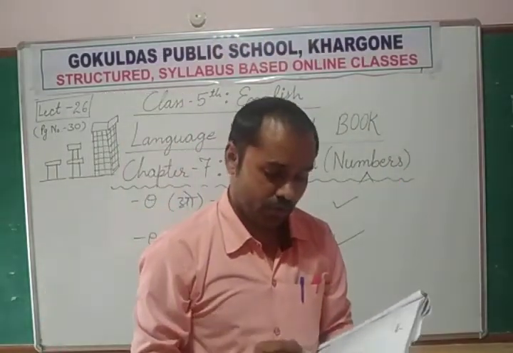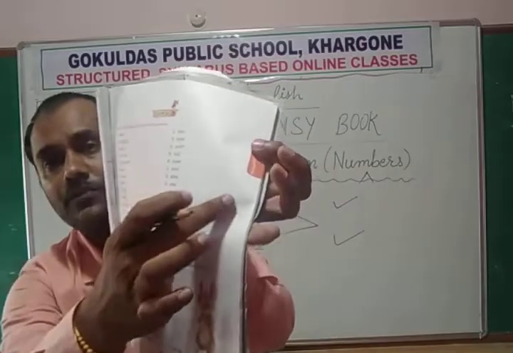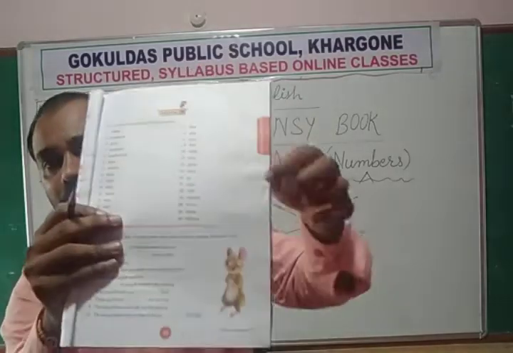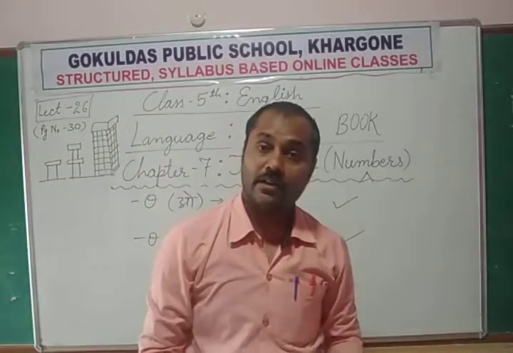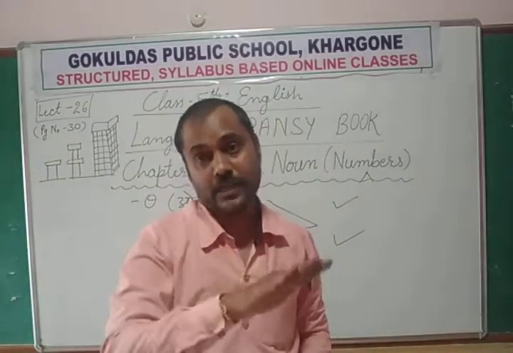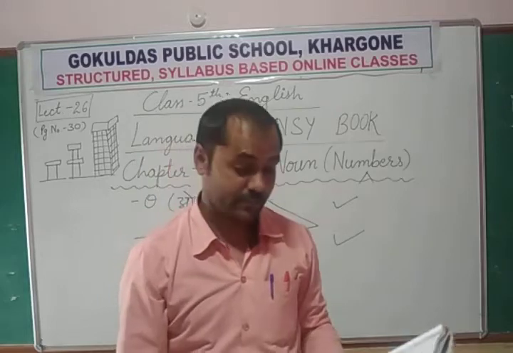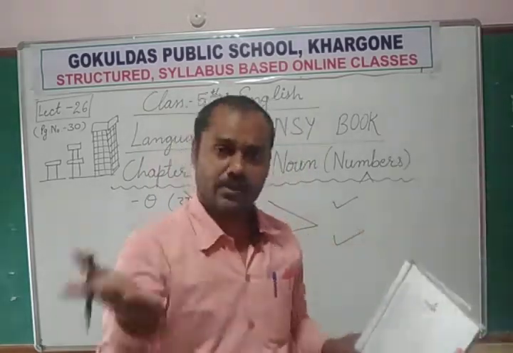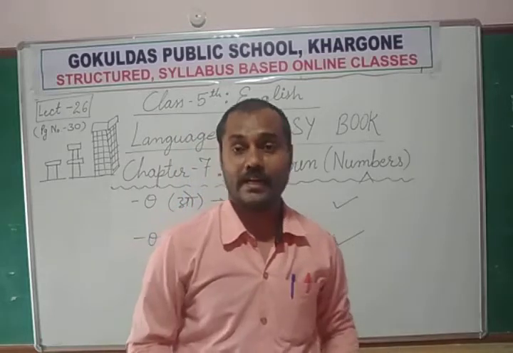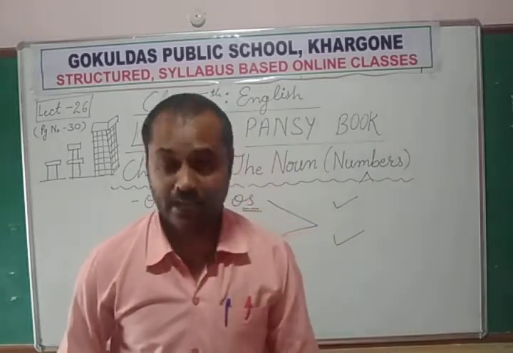So you can give yourself 24 out of 30. Can you see? 24 out of 30. If you have done all 30 correct, then 30 out of 30, that is excellent. That is for yourself. In each and every exercise you can match. I will send you the correct answers.